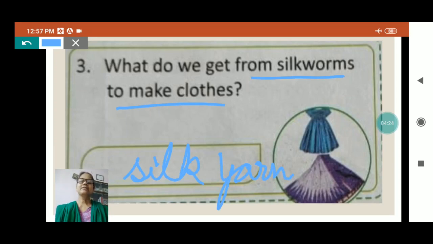And different types of silk are made from the different types of silkworm yarn which they weave, and then the cloth is prepared. Whichever silk sari, suit, whatever we are using, silk scarf, it is made from the silk thread.